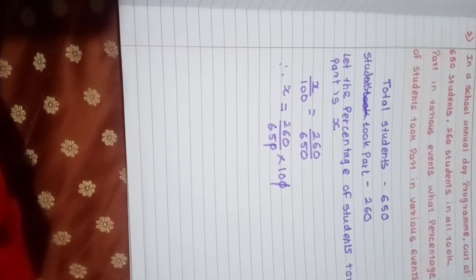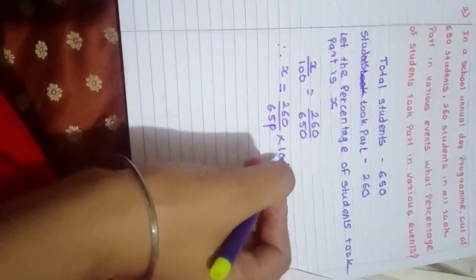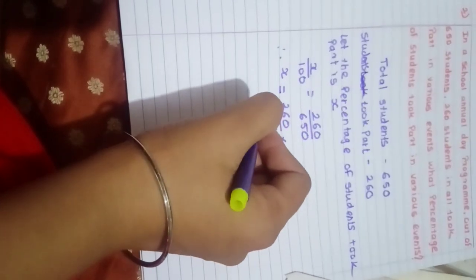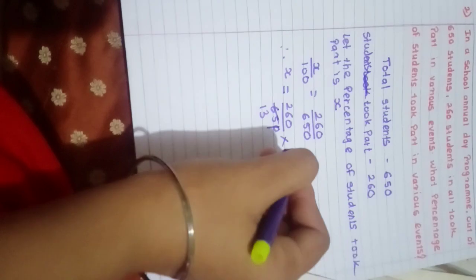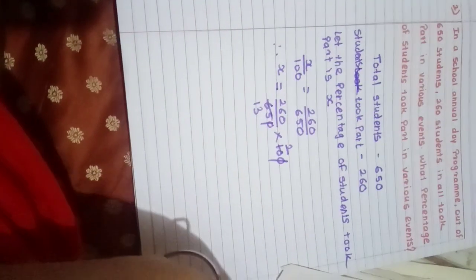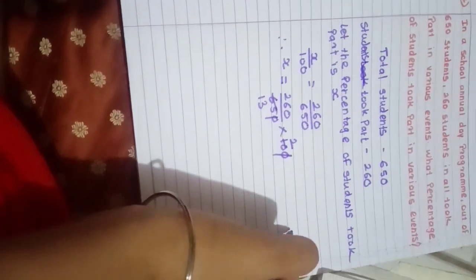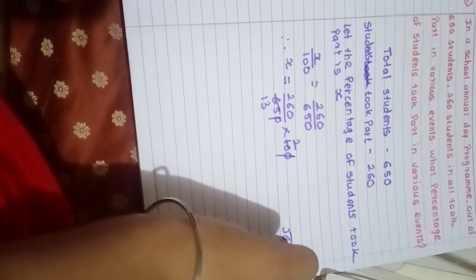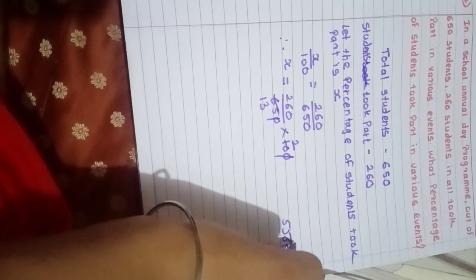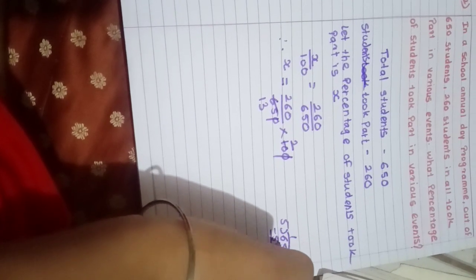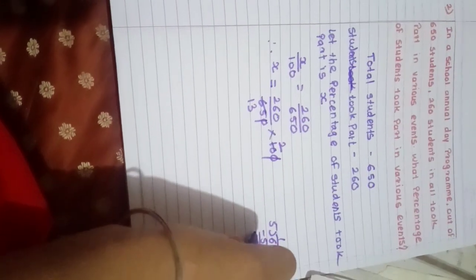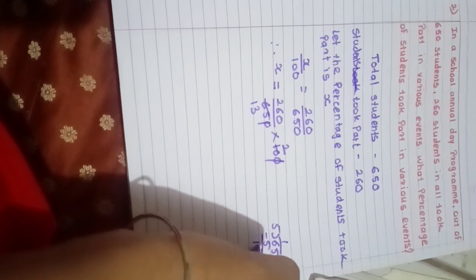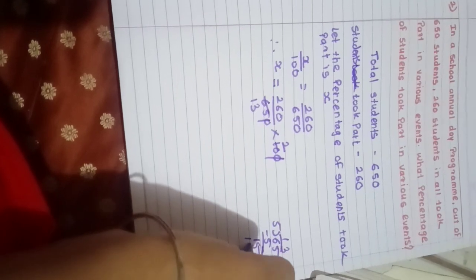Now I have to do the division and multiplication. So first I'll use the table of 5. 5 ones are 5, 1 will be the remaining. So 5 3s are 15 and 5 2s are 10. I'll show you how it is. Okay, it is 65. So I divided 65 by 5. 5 ones are 5, 6 minus 5 is 1 and 5 3s are 15.